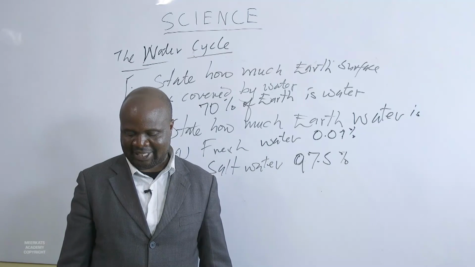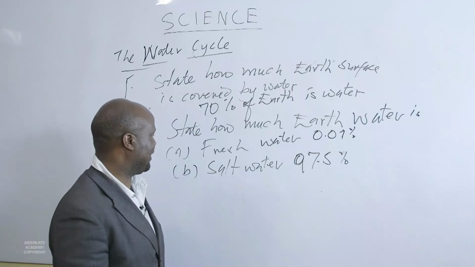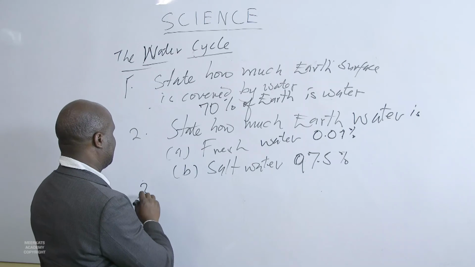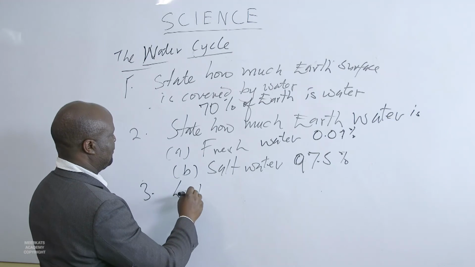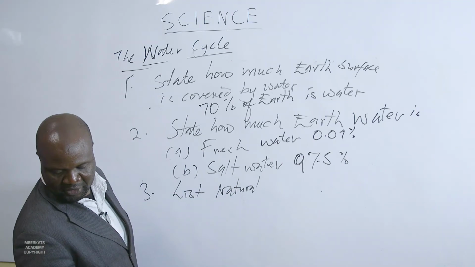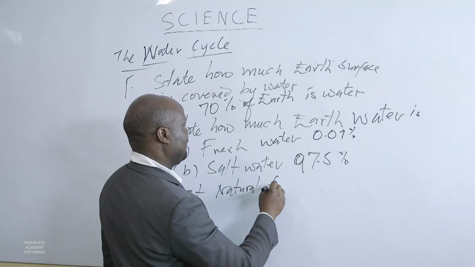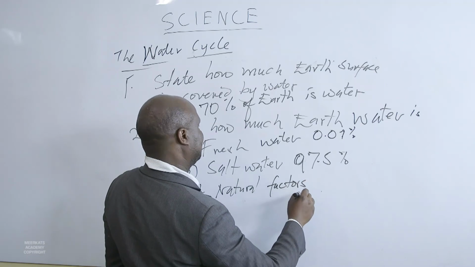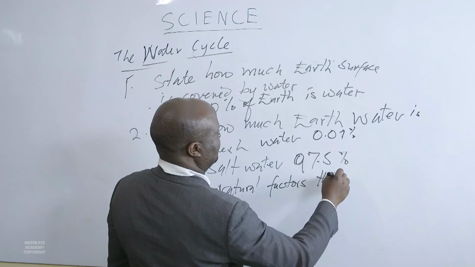Then, last question, and we shall stop on question number 3. List natural factors that influence the water cycle. That is our question 3, last.